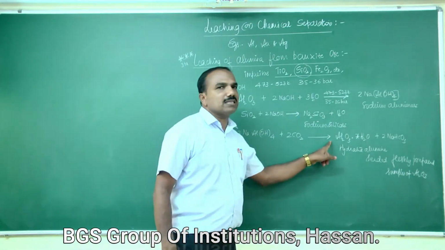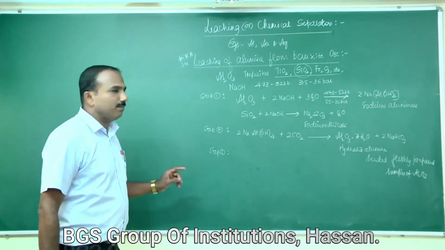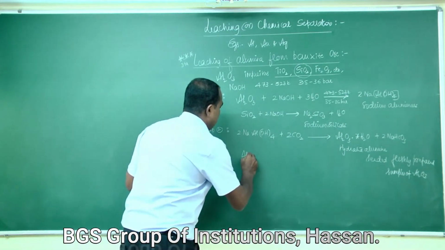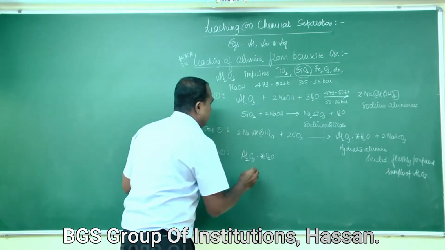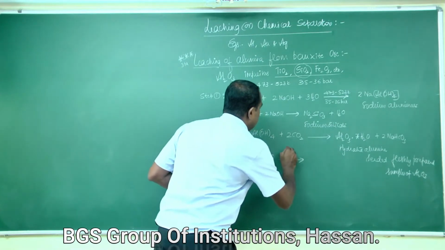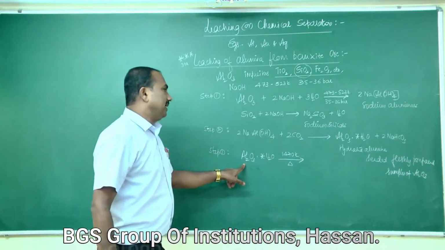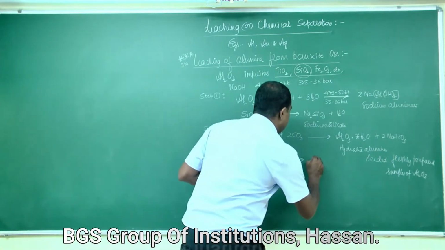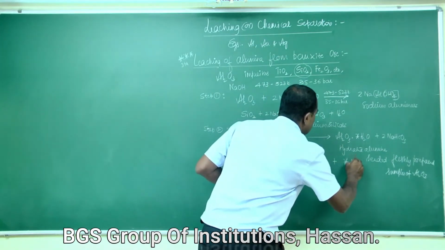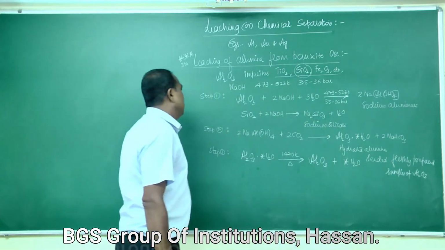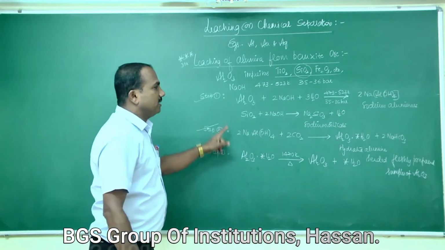Hydrated alumina loses water molecules to form anhydrous pure alumina. That reaction can be written as Al2O3.xH2O, when heated at 1470 Kelvin, gets dehydrated to form pure alumina, Al2O3, plus xH2O. These are the three steps and these are the balanced chemical reactions.